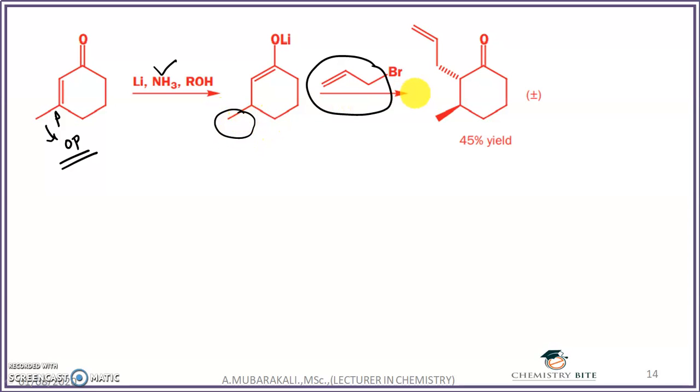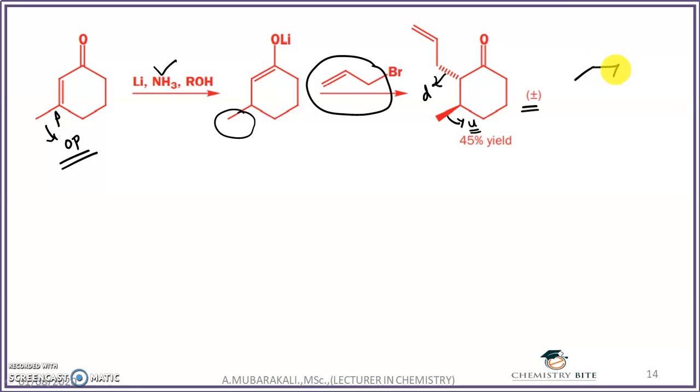The reason is the steric hindrance. So you can see here this allyl group, attached on the alpha carbon atom, is down, and this methyl group, attached on the beta carbon atom, is up. Clear? So remember, very important. After doing the alkylation, suppose you have an alkyl group on the beta carbon and you are doing the alkylation on the alpha carbon, the alkyl groups present on the alpha carbon and beta carbon should both have the opposite stereochemistry. That means you will get the racemic mixture here.